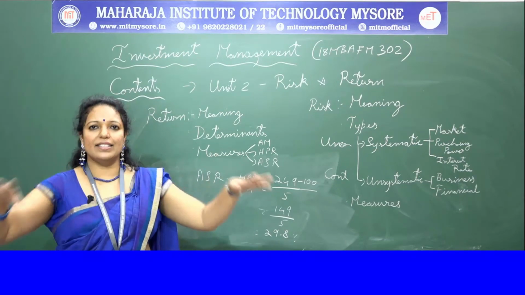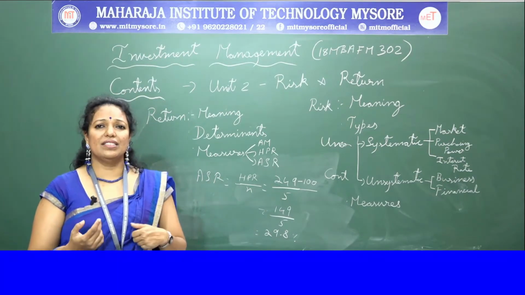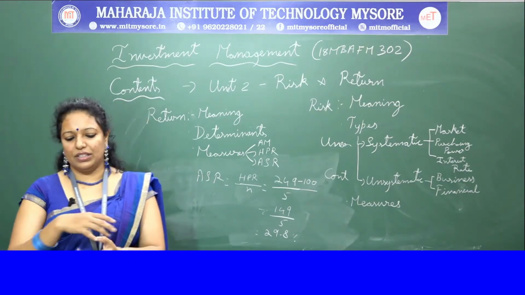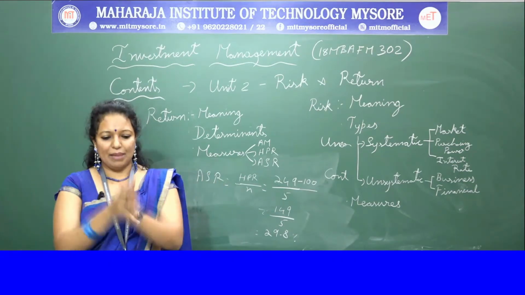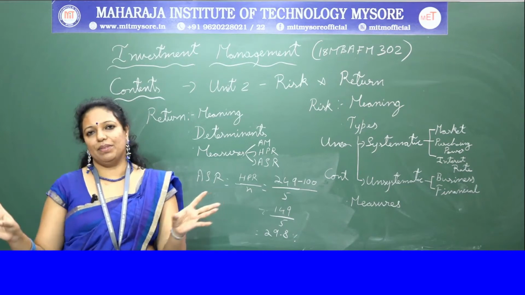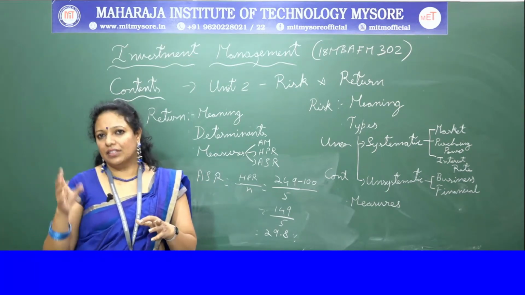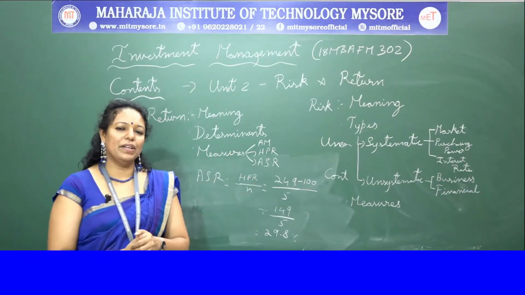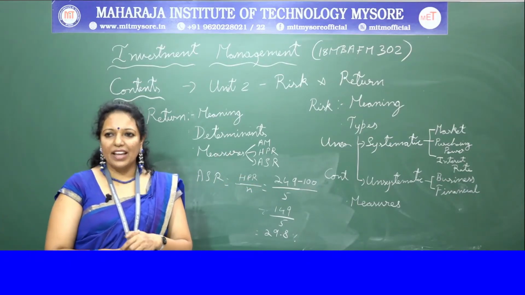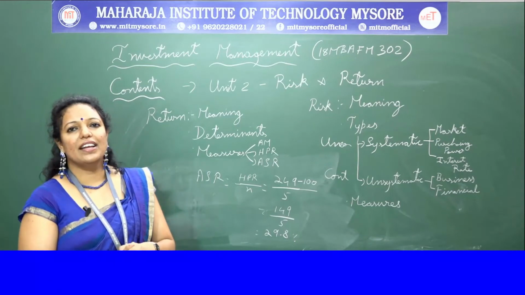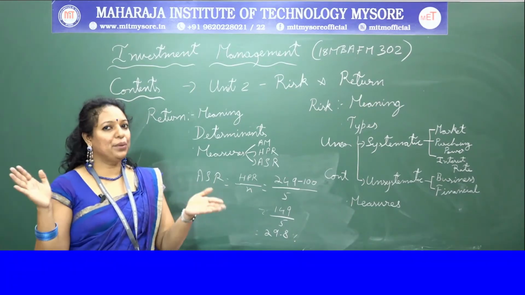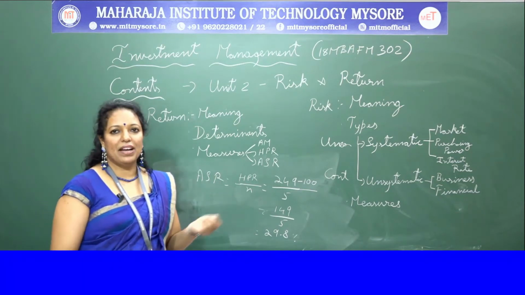Like this, from various sectors, automobiles, you can select one company. Like this, you can select various companies in different streams, put them in one basket and make an investment. So if any one of the companies incurs losses, that will be compensated by the other companies' profit. Okay, so you can group these securities, and these selected securities will perfectly correlate and try to minimize the unsystematic